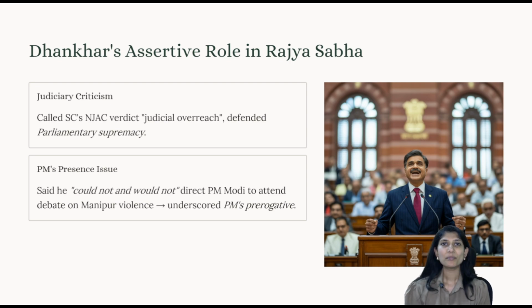Here, the Vice President stated that he could not and would not direct the Prime Minister to attend the debate in the house. Why? Because it is the Prime Minister's prerogative. It is up to his wish. It is upon the Prime Minister as to when he will be present in the house and for what issue, and for what he will not. When he said that he could not and would not, it meant that I cannot force the Prime Minister to come to the house.